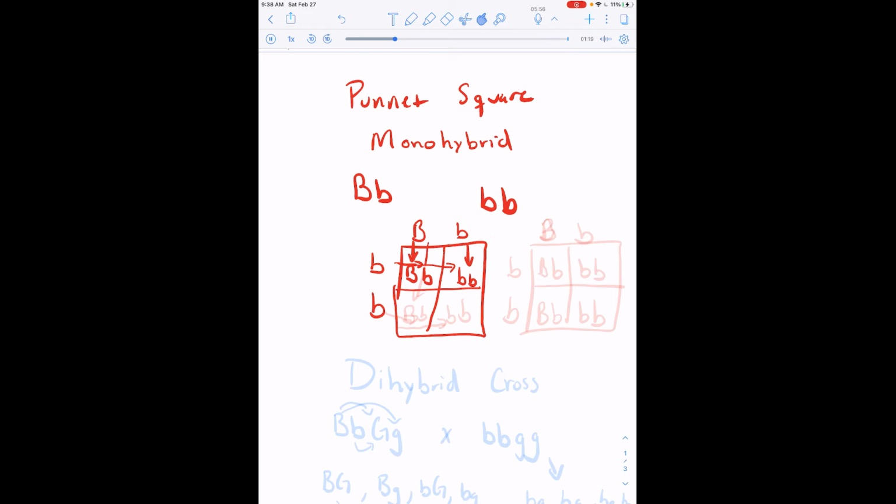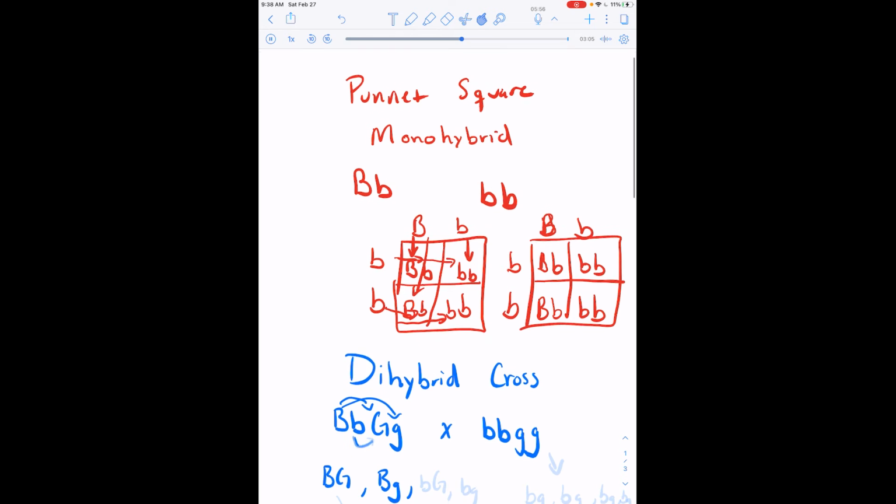Now this one's going to come all the way down here. This one's going to come here. Same thing, lowercase, lowercase. So without the mess of lines, it looks like this. Excuse my terrible handwriting. B, capital G.